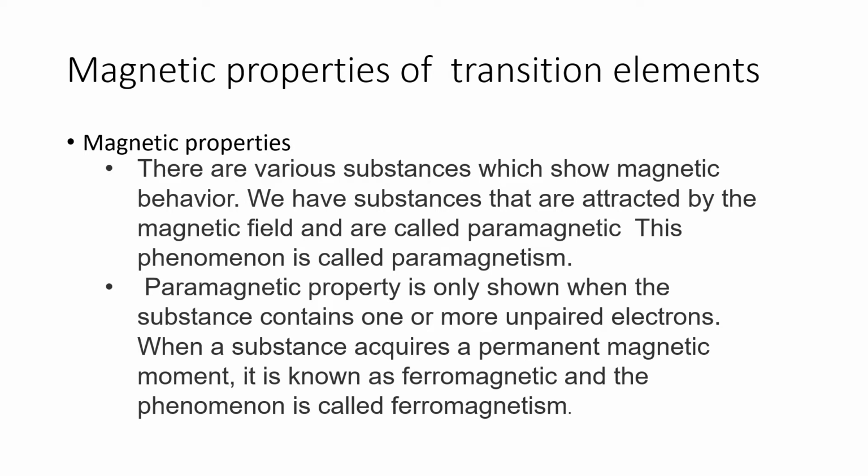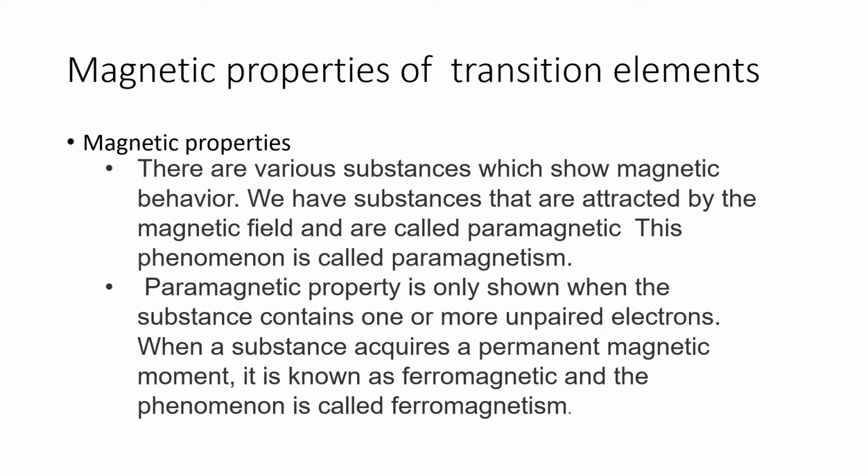Here the substances that are attracted by a magnetic field are called paramagnetic substances, and this phenomenon is called paramagnetism.